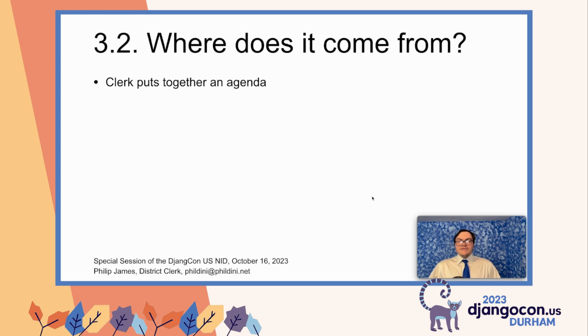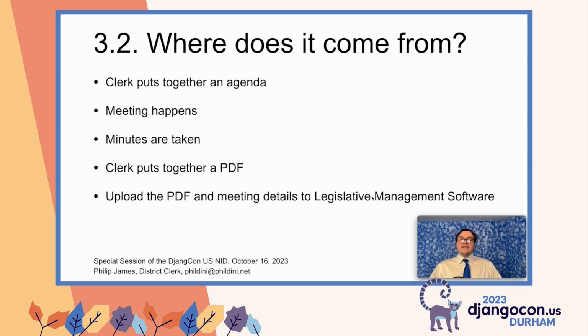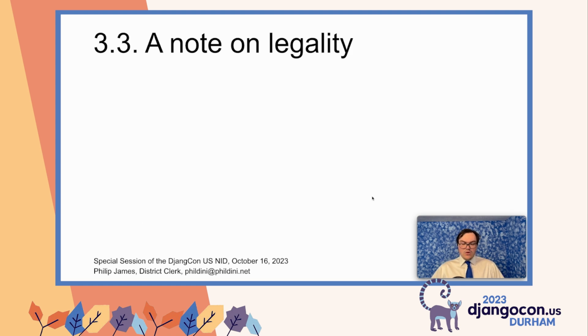Here's how most civic government meetings work. A clerk, like myself, will put together an agenda. A meeting will happen. Minutes are taken from that meeting. The clerk puts together a PDF. They upload the PDF and meeting details to legislative management software. If you have done any research in this space, you've probably come across Legistar. And then that's kind of it. We're right here. A lot of these documents end up being write-only documents. They are committed and then no one ever reads them. We're going to change that, but first, a quick note on legality.